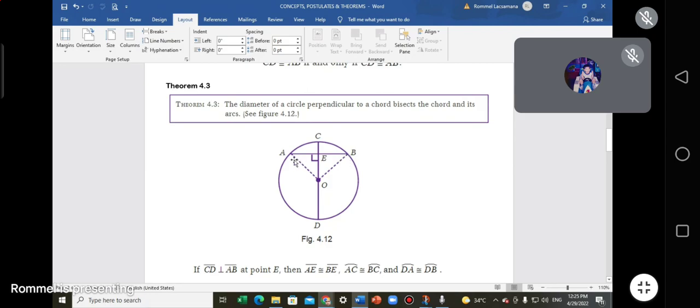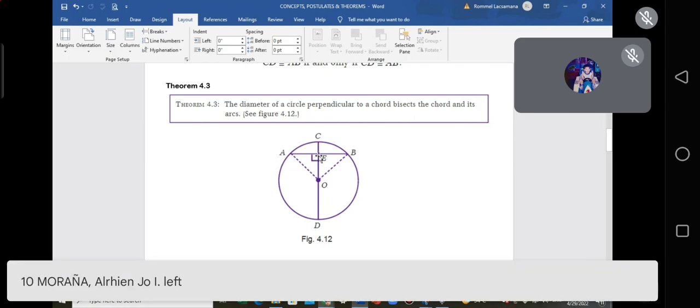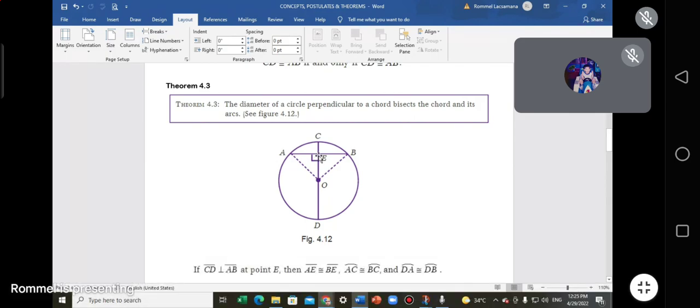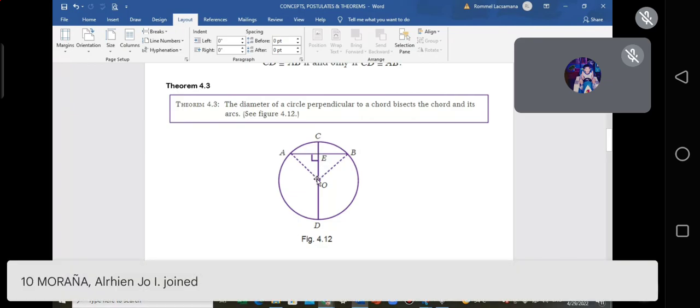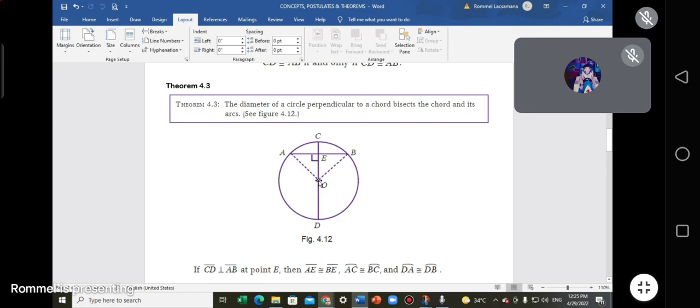Ito po yung chord AB, at point E. They bisect each other, a diameter and a chord bisecting each other at point E. Ito yung point E. Dapat gitna siya ng chord. But you see, the very center of your diameter is here. There's no way that they actually bisect each other here. No, hindi pwede. Okay, doon sa point E.